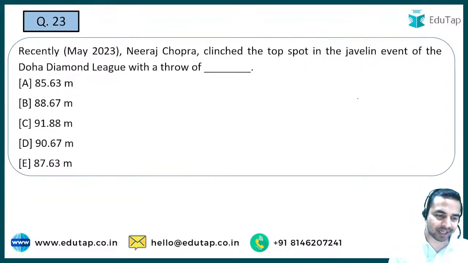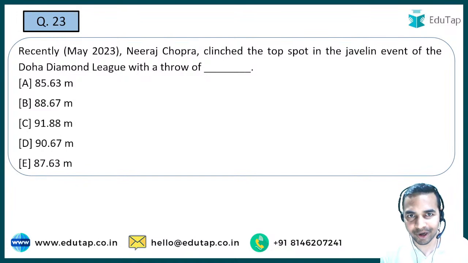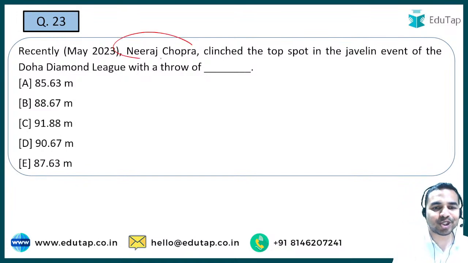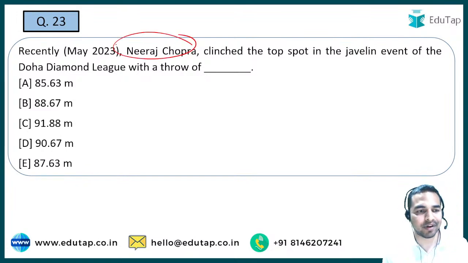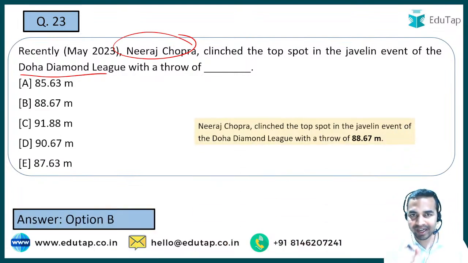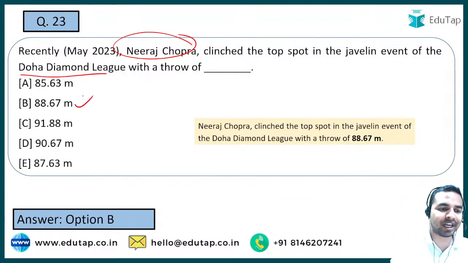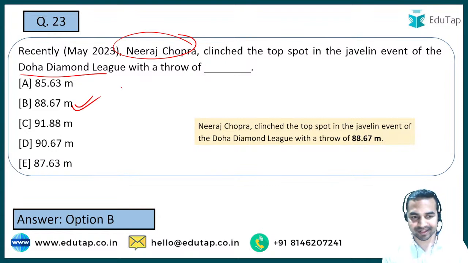नेक्स्ट क्वेश्चन गाइस, द नेक्स्ट क्वेश्चन इज ऑन द इंडियन गोल्ड मेडल ओलंपियन गोल्ड मेडलिस्ट नीरज चोपड़ा, हु हैज क्लेम्ड द टॉप स्पॉट इन द javelin event of Doha Diamond League. But the question is not on any other thing, it is basically on the length of throw which he has achieved during this particular event in this particular league, and the right answer, the right length for that is 88.67 meter. That is the right answer.